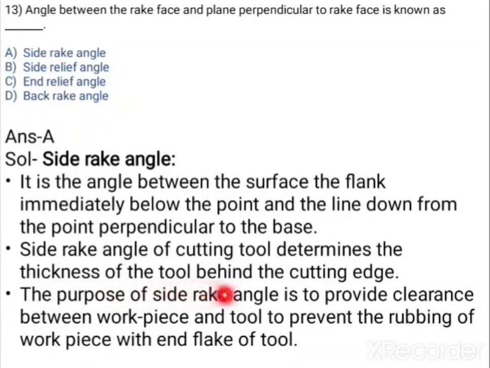The purpose of the side relief angle is to provide clearance between workpiece and tool to prevent the rubbing of the workpiece. Why do we have to provide this clearance? To prevent rubbing of the workpiece with the end flank of the tool. Okay, so that is important. The angle between the rake face and plane perpendicular to the rake face is known as side rake angle, not side relief angle, not end relief angle, not back rake angle. It is side rake angle.